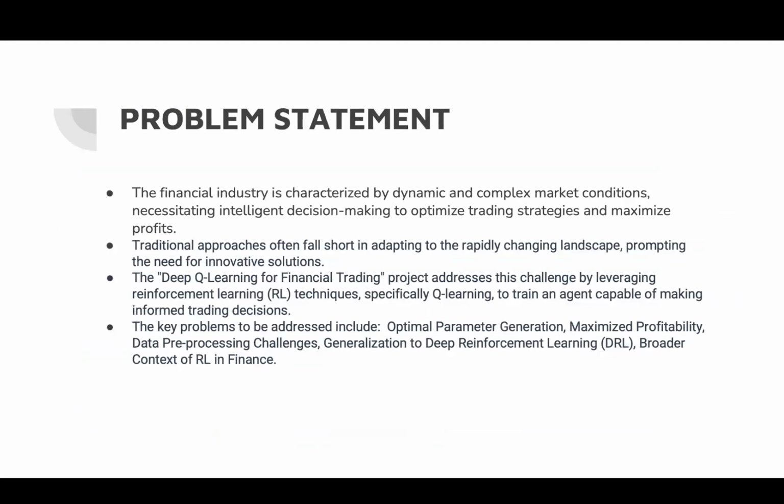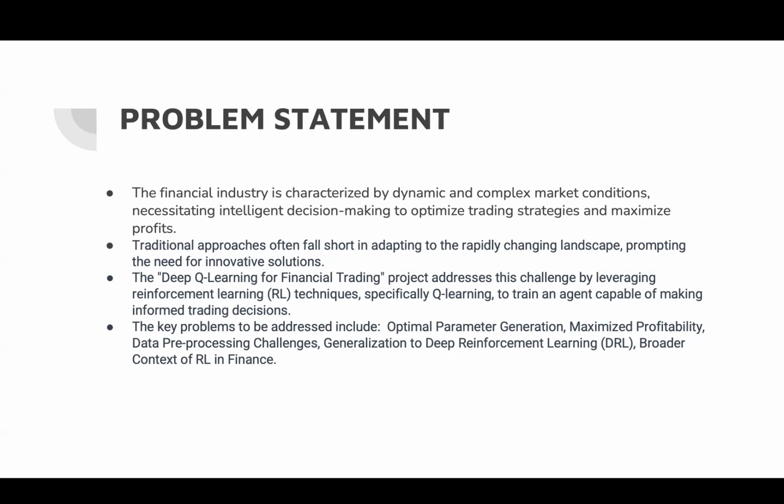Now the main problem statement. The financial industry is characterized by dynamic and complex market conditions, necessitating intelligent decision making to optimize trading strategies and maximize profits. Traditional approaches have often fallen short in adapting to rapidly changing landscape, prompting the need for innovative solutions. So, the Deep Q Learning for Financial Trading project addresses this challenge by leveraging reinforcement learning, specifically Q learning, to train an agent capable of making informed trading decisions.